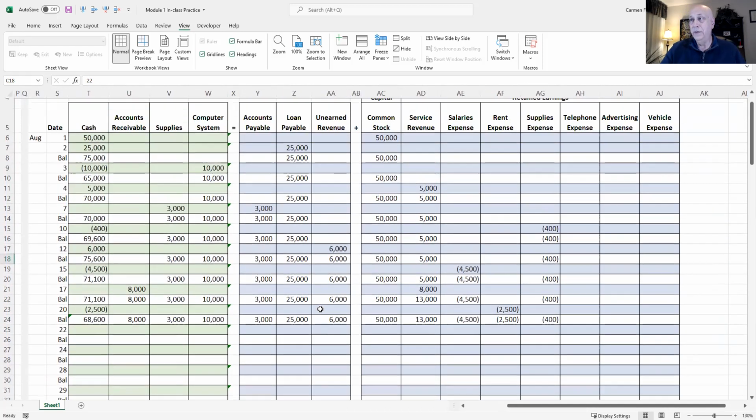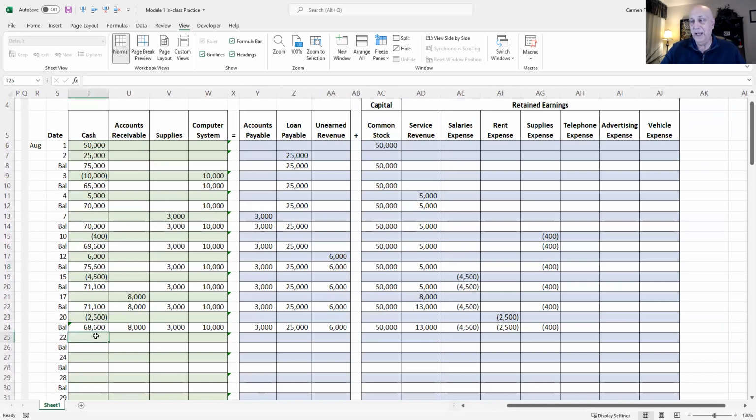The cash account is going down by $3,000 that we paid, and accounts payable is going down by $3,000. We no longer owe that money. We've just paid it off. Assets going down by $3,000, liabilities going down by $3,000.